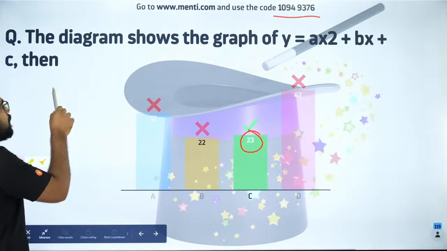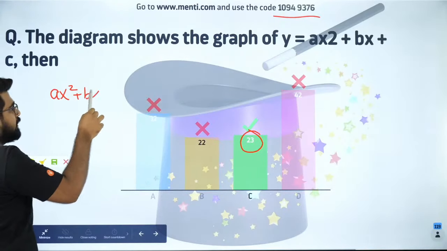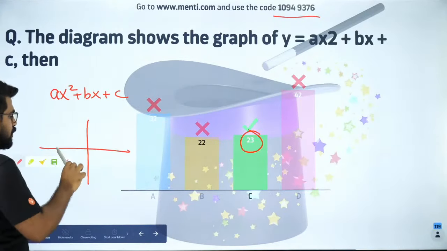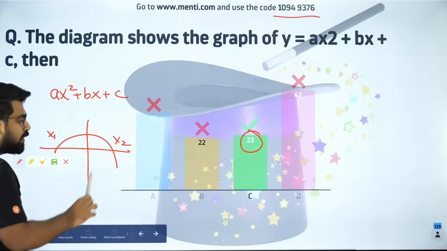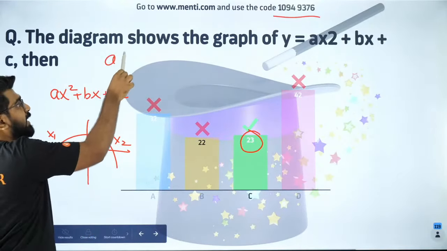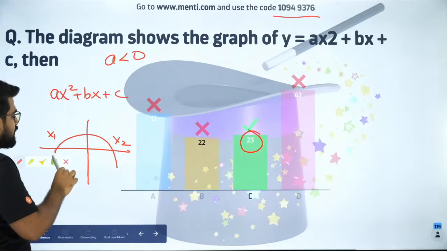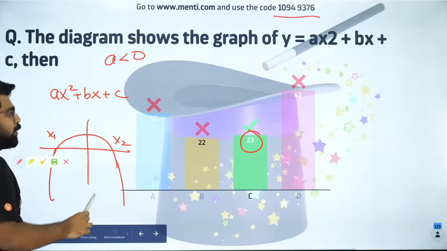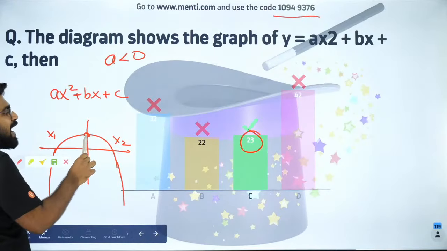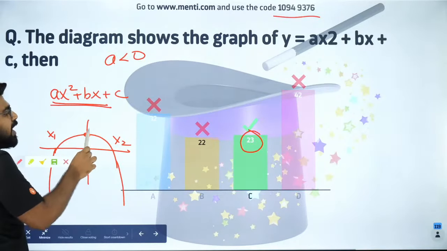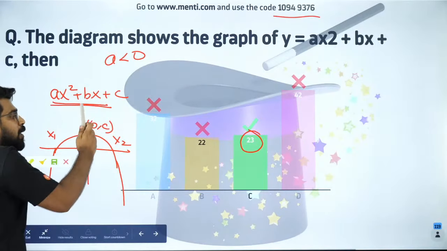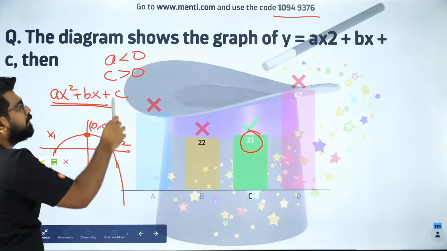Please listen carefully. So we had ax square plus bx plus c, and we had a function like this. Got it? So we had x1 here, x2 here. Now listen carefully. First of all, A is negative. So that is the first observation. Why? Because it's a downward opening parabola. What is the place where it cuts the y-axis? It cuts the y-axis above the x-axis. So this is your C, right? Because if I put x equal to 0, the curve will meet at C. And since it's above the x-axis, I can say C is positive, which was option C.